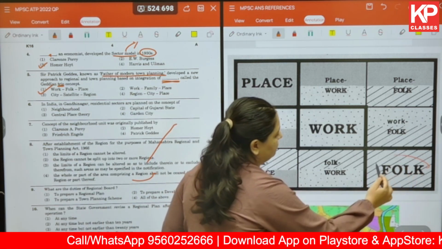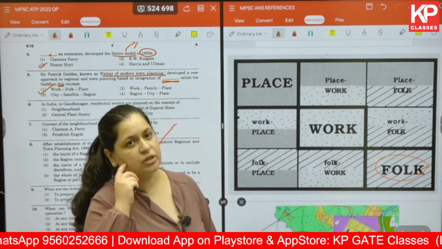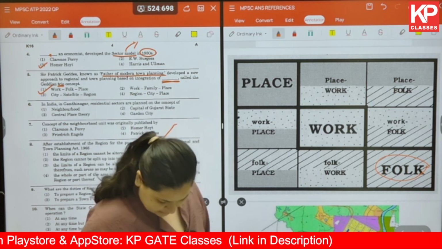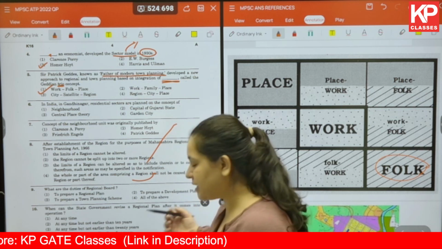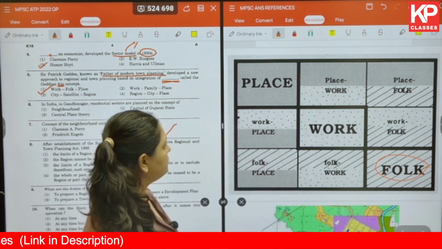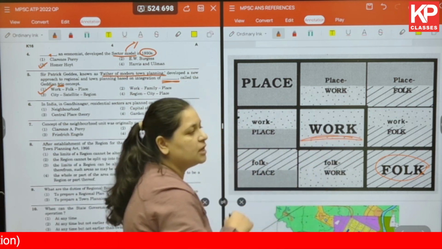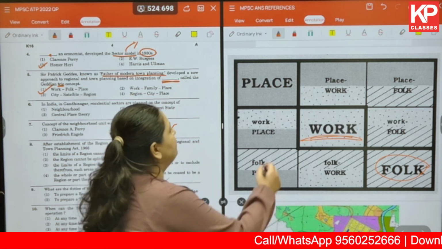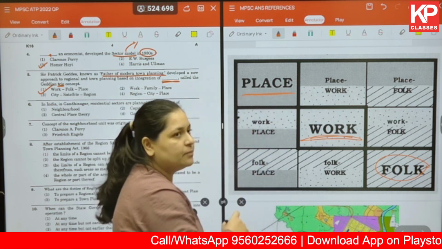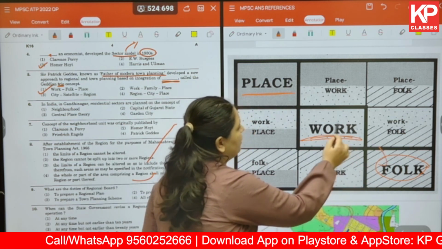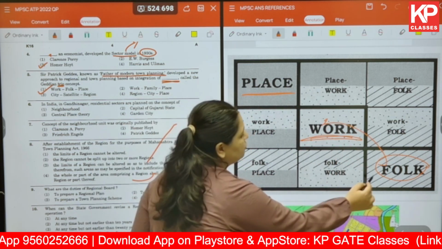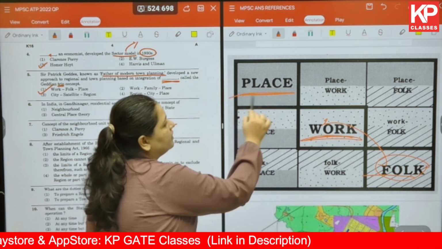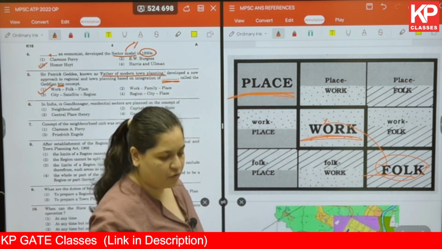Folk over here refers to the sociology aspect, or people, or you can say organisms. Work here talks about the function that the organism is doing. And place here talks about the environment in which the folk is working. So this is to do with sociology, this is to do with economics, and this is to do with the environment in which the folk is working.